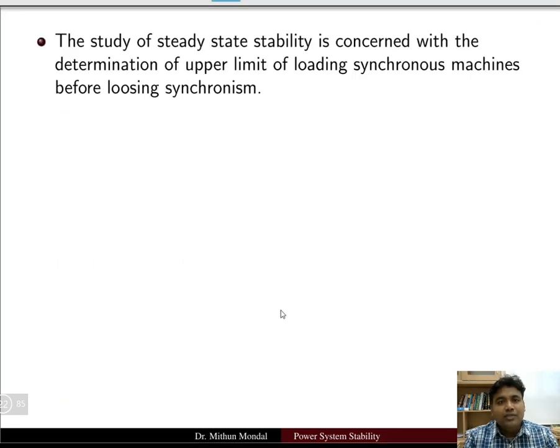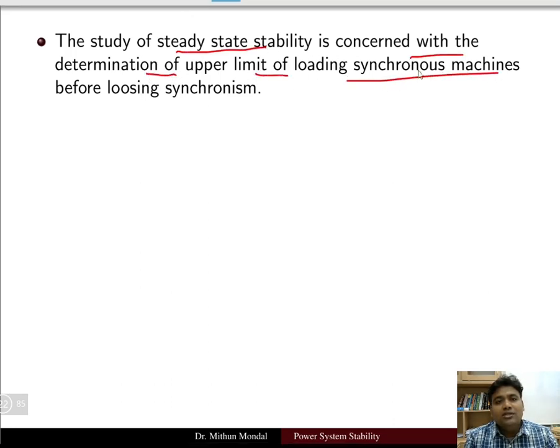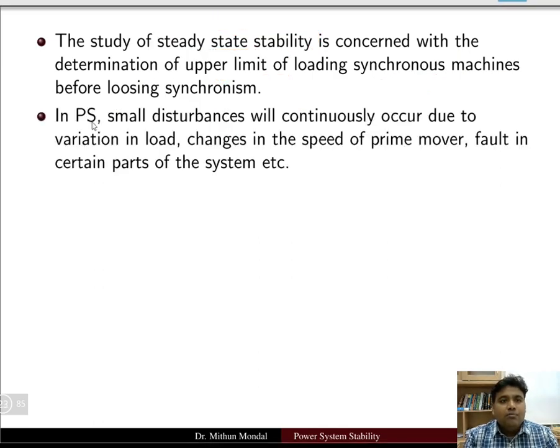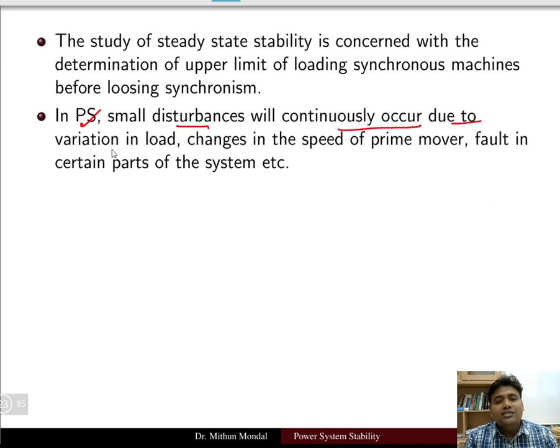The study of steady state stability is concerned with the determination of the upper limit of loading a synchronous machine before losing synchronism. So when we study the steady state stability, we are basically trying to find out the upper limit by which the synchronous machine can be loaded so that it does not lose synchronism. In power system, small disturbances will continuously occur due to the variation in the load, changes in the speed of the prime mover, or fault in a certain part of the system.